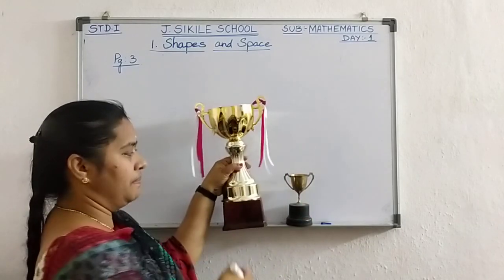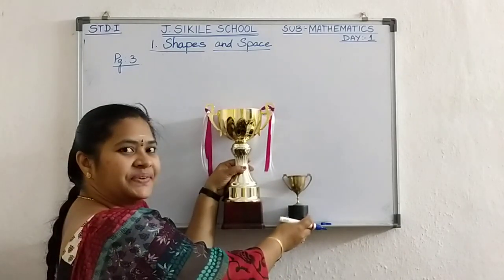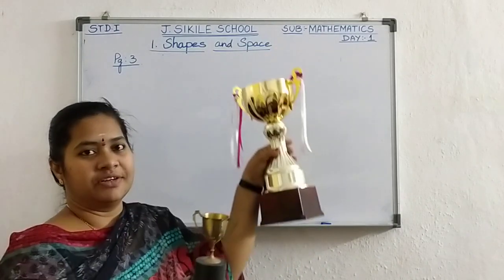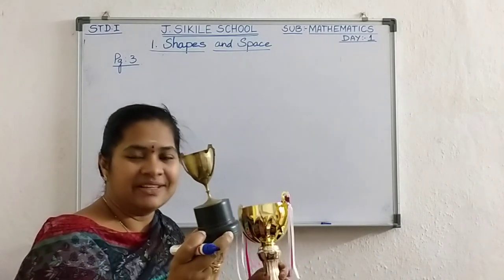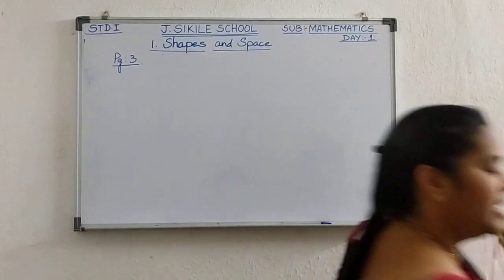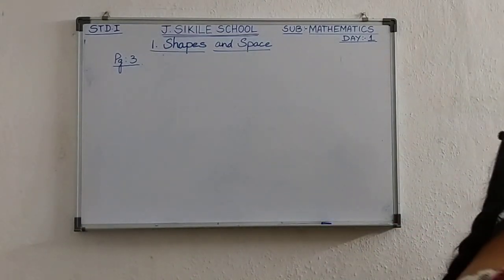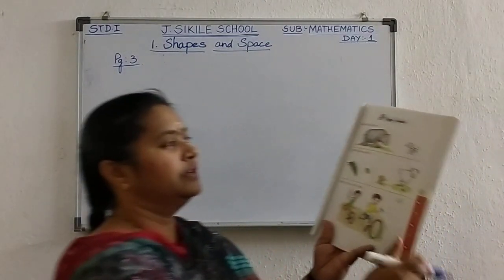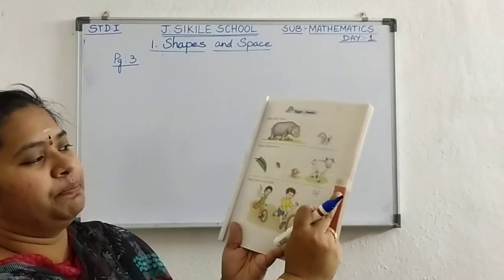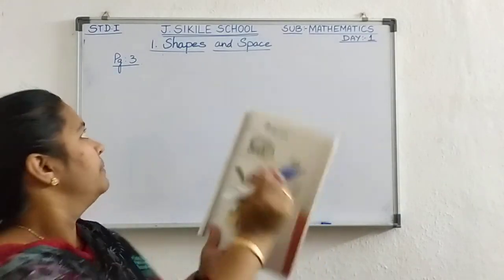I have a big cup. Yes or no? Yes, it's very bigger. It's very smaller. Yes. Now see here. Now in your book also you have, see here, bigger, smaller, page number 3.